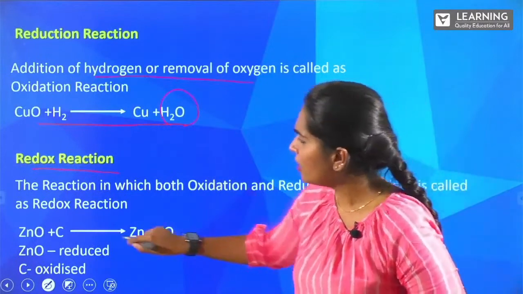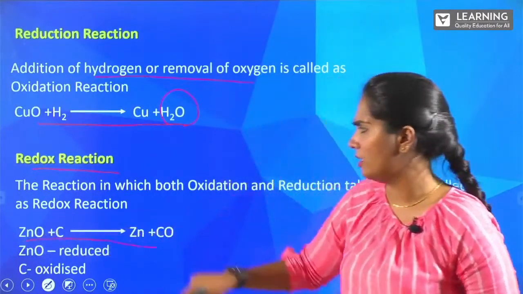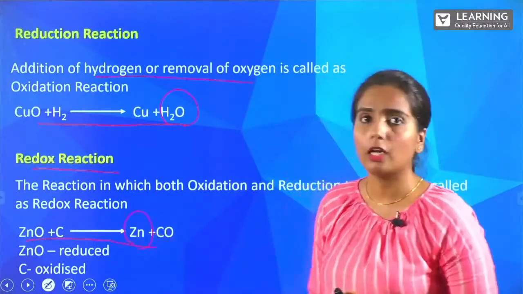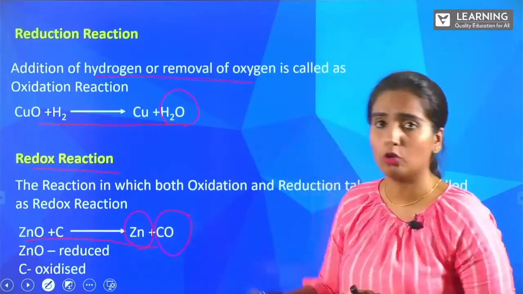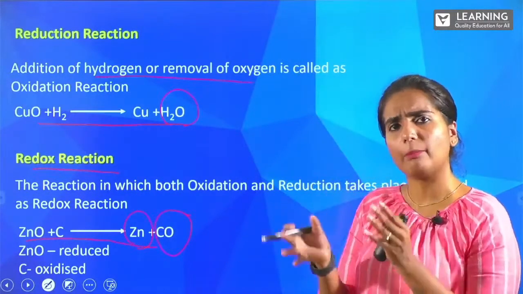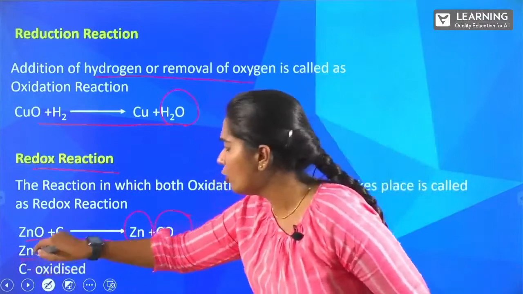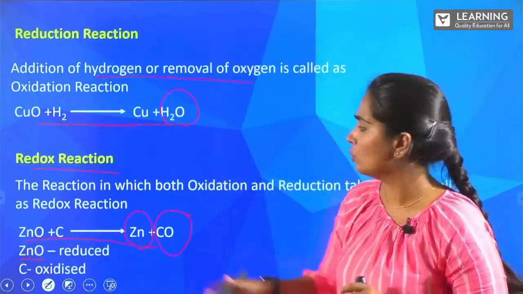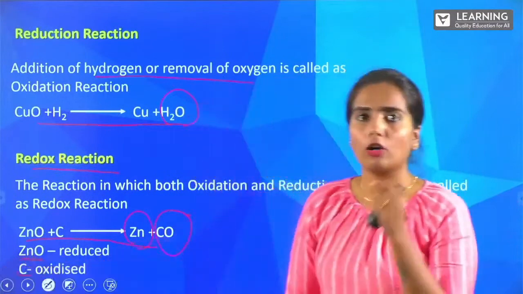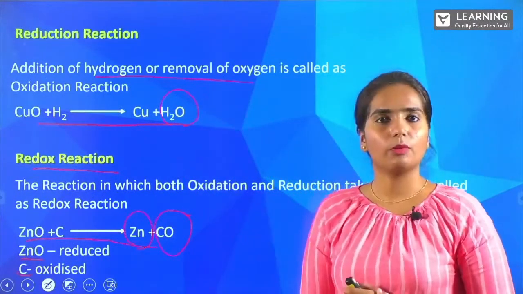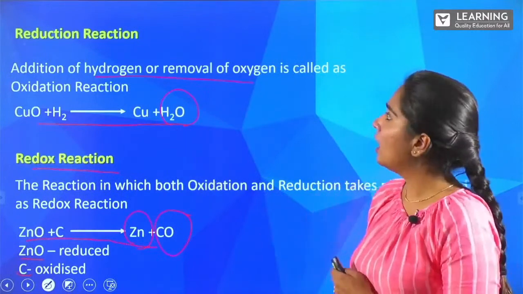See here, we have zinc oxide and you are taking carbon. When you treat them, you will get zinc alone and carbon monoxide separately. So which is oxidation and which is reduction here? You can see our ZnO is getting reduced, and our C is the oxidized one. So this is another example of a redox reaction.